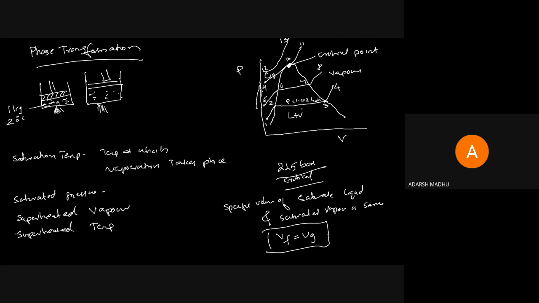So we can say that it is a constant temperature, saturation temperature process that is happening in the particular vaporization process, there from 2 to 3. That is a lengthy procedure from 2 to 3 at saturation temperature. Okay, and thereafter the whole liquid changes to vapor, and we are heating the vapor, and the vapor changes to superheated vapor, 3 to 4. The temperature at that level is known as superheated temperature, which means a temperature above the saturation temperature.